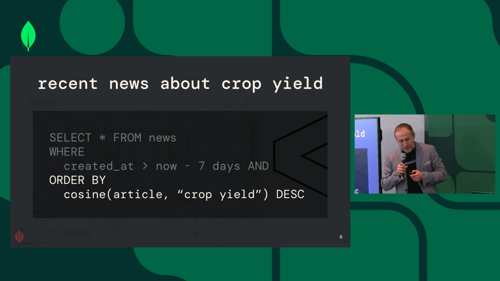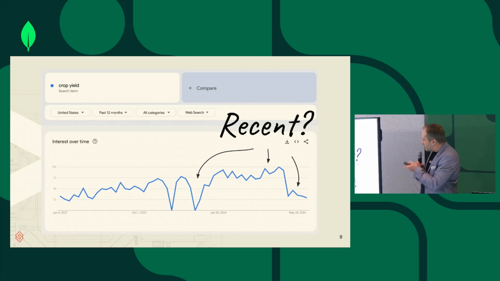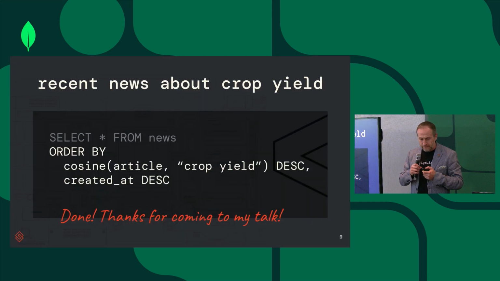But what about the 7 days? This is a hard filter. So what if the most relevant result is 8 days away and not 7 days away? You have to set a certain number here which cuts off your result set. And if we look at some Google trends of searches around crop yields, you'll see that there are spikes. There are certain periods where there is news, and there are certain periods when there is no news. And so you don't necessarily want to say 7 days. Maybe you need a longer period of time.